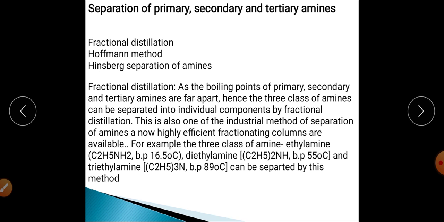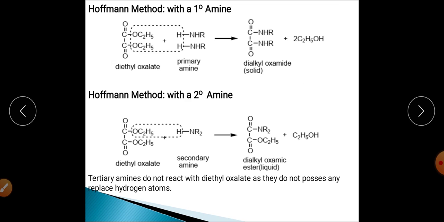So basically the fractional distillation method is an industrial method, and in this method we separate three classes of amines, and the separation is based on the difference in the boiling points of the three amines, right? So this is the first method by which you can separate a mixture of primary, secondary and tertiary amines.